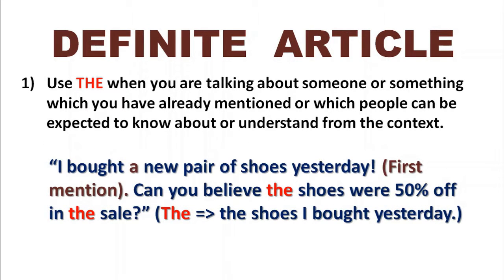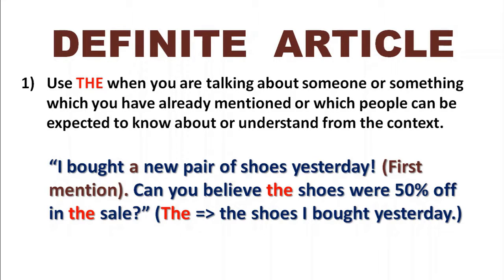Here we have a bit of a conversation about buying a pair of shoes. The first sentence says, "I bought a new pair of shoes yesterday." So that's an introductory sentence that uses the indefinite article because this is the first time we've heard about this pair of shoes. It's the first mention of the shoes. But it's the second sentence that we're interested in.